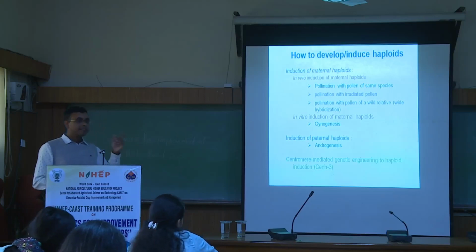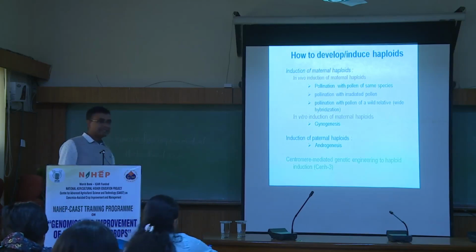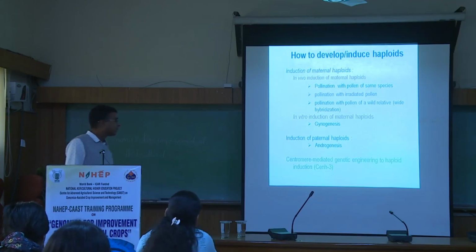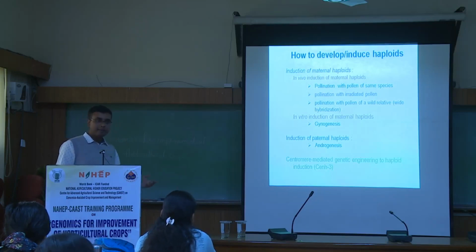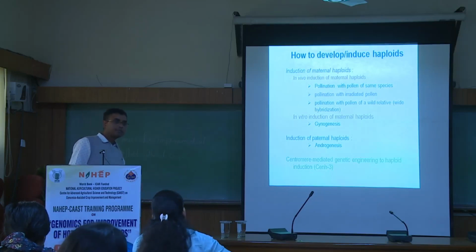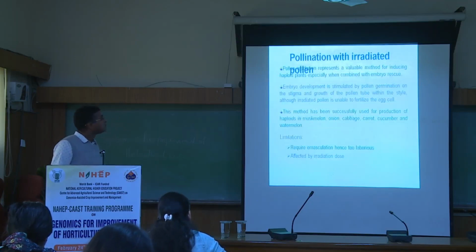But mature pollen may not germinate. We have to take earlier stages of pollen development, maybe the microspore stage. And recently, the centromere mediated CENH3 technology came for development of double haploids, which is also being practiced in different crops, including Brassica oleracea.